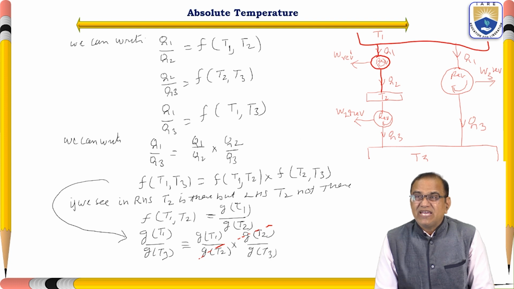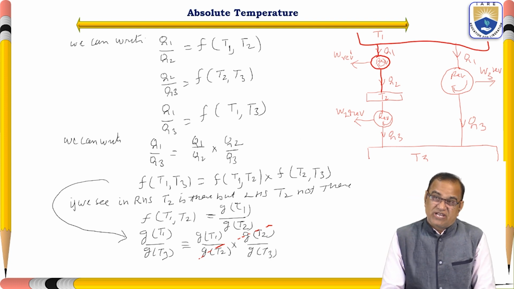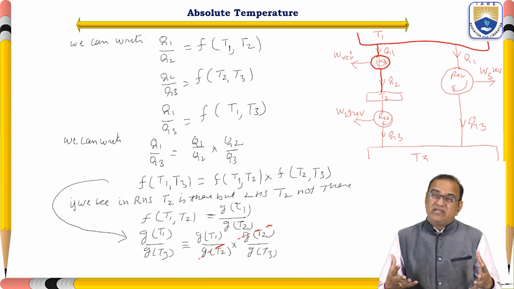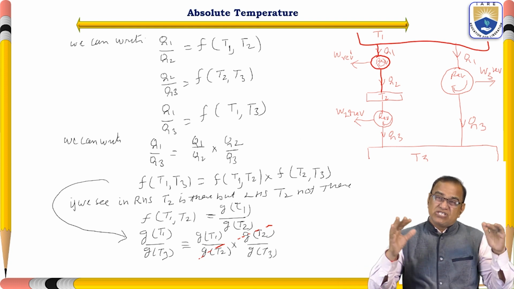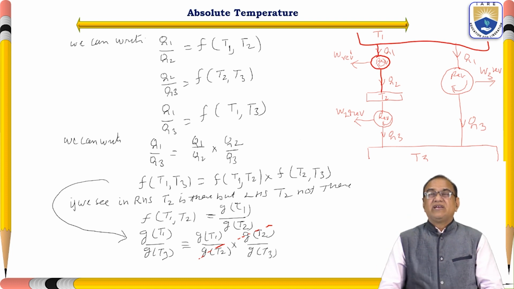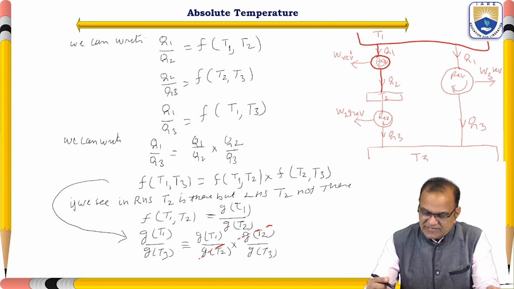So in this way, we will find out the absolute temperature. Here in this way, we are able to find out the absolute temperature, and this is obtained from the second law of thermodynamics.